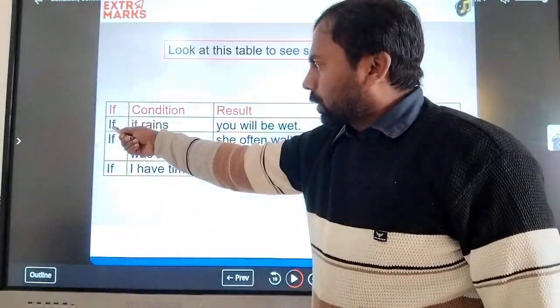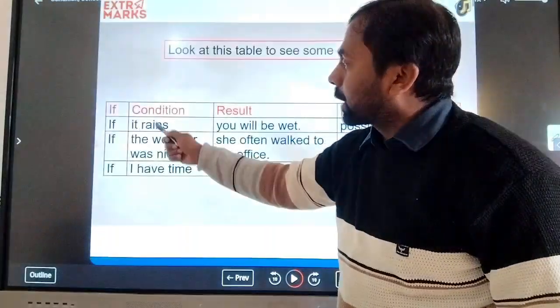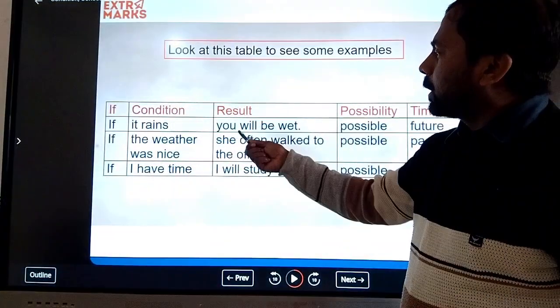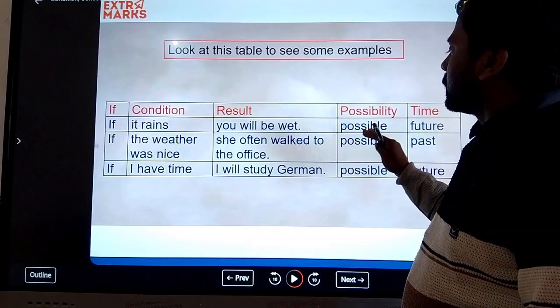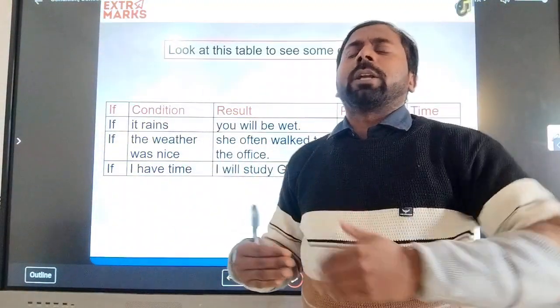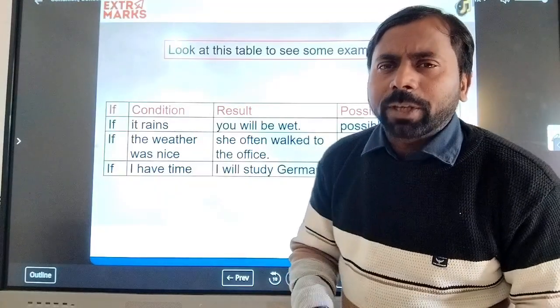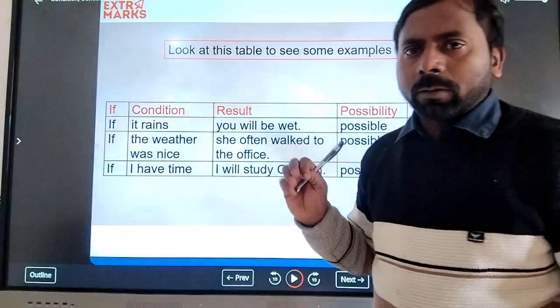If is a conjunction word, and here is the condition. What is the condition? The condition is it rains. It rains is simple present tense, and here the result is you will wait, and the possibility is in the future tense. If any accident or any work happens in the present time, then we get the result in a future time. It is a possibility.